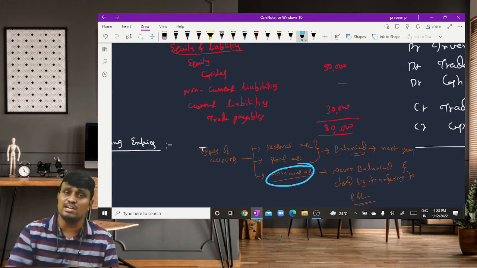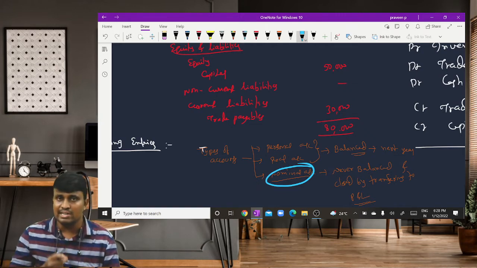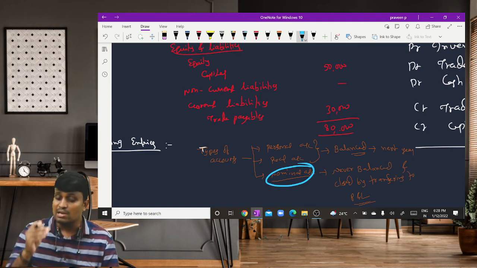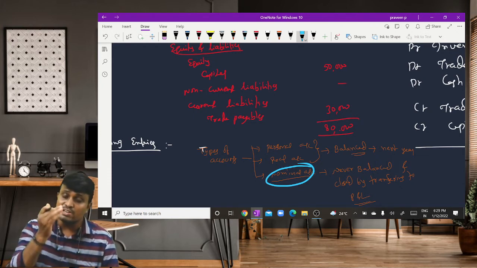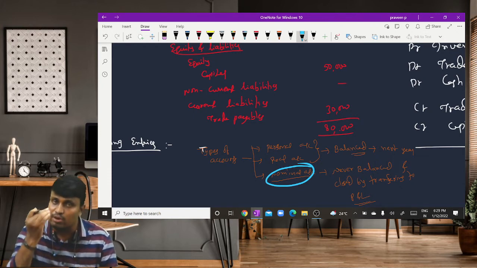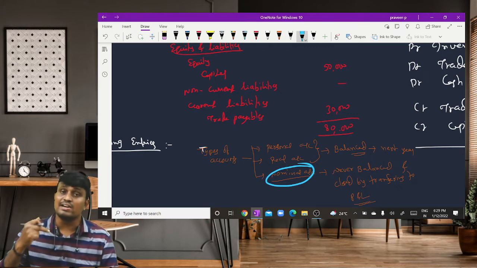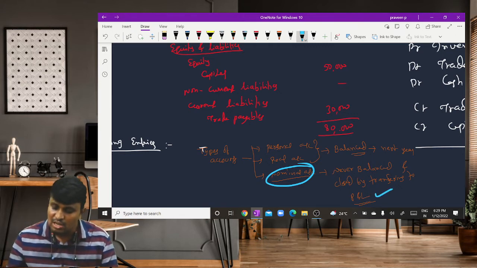So salary is paid to the employees. We didn't open an employees account. We opened salaries account debited, cash account credited. Why are those person accounts not opened in the books of accounts? Because those are temporary accounts. We need to close all those accounts at the end of the year by transferring to what? Profit and loss account.